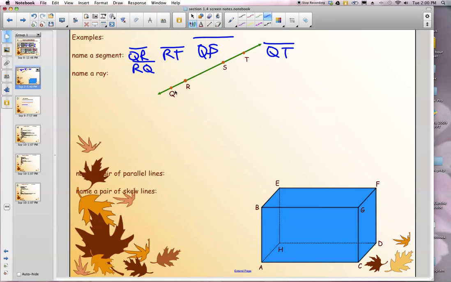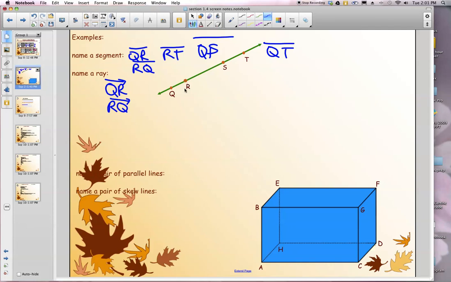but it's a little bit different because, for example, ray QR is not the same ray as ray RQ. Do you see the difference between those? One of them starts at Q and goes through R, so it represents this ray here. This one starts at R and goes through Q, so it represents this ray going this direction.